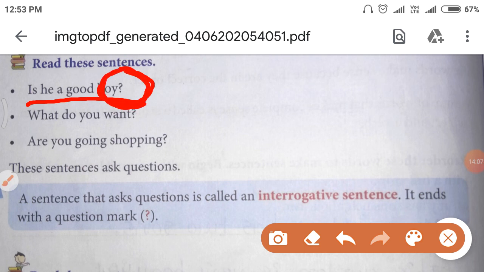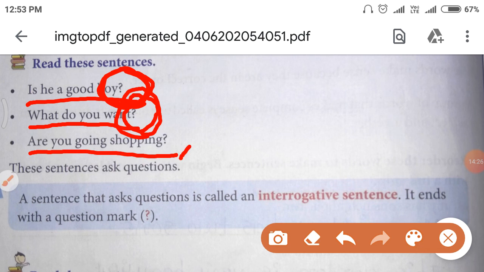What do you want? This is the question. And at last, question mark. Right? Are you going shopping? This is the question. And this is the question mark.